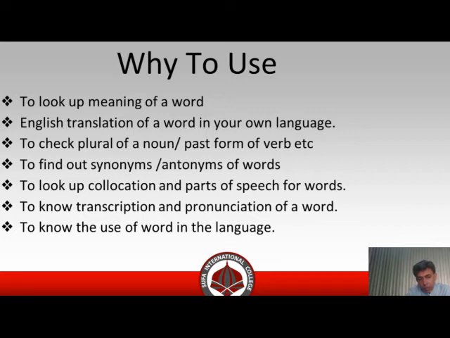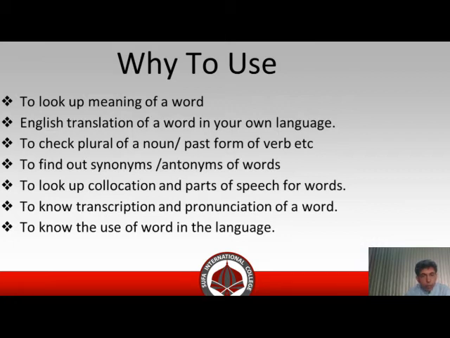So the dictionary tells us not only about the specific category of that word, but also, if there is a verb, it tells us about the different forms of a single word. For example, as I have earlier mentioned, the word play. Different forms of the word play are playful, playing, display.